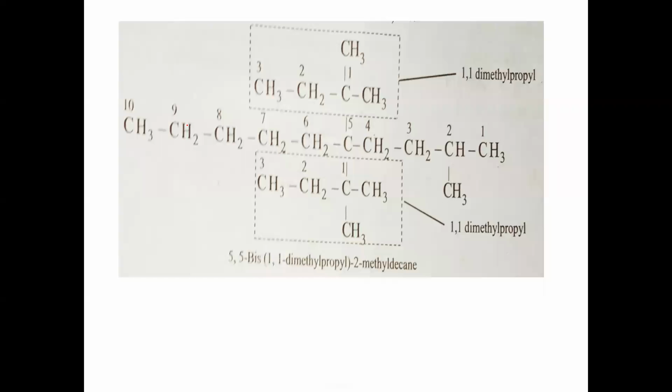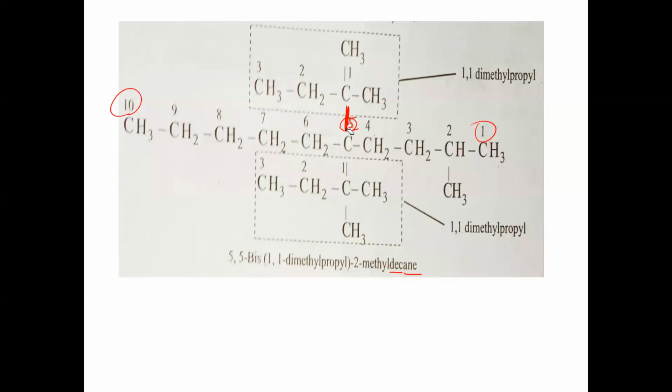In this example, the longest chain contains 1 to 10 carbon atoms. So it has a longest chain of 10, so it is decane, the parent alkane name. Now in this case, on the fifth carbon, which alkyl group is the branch attached to?